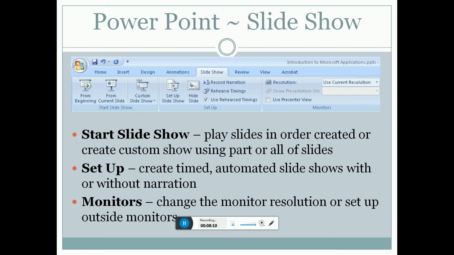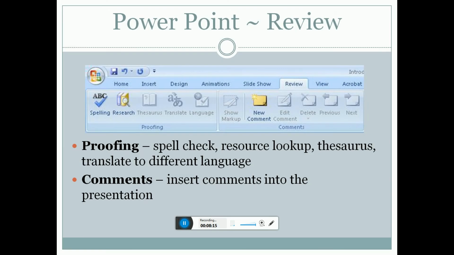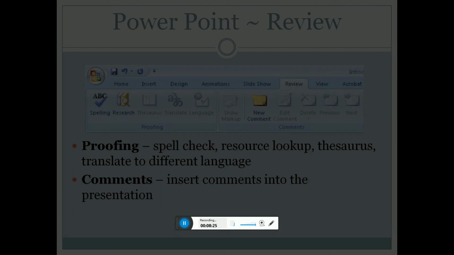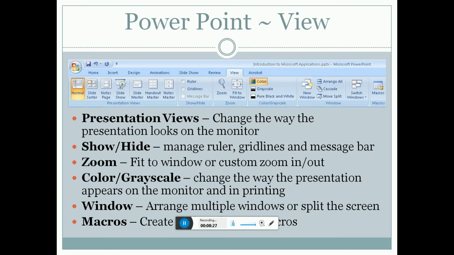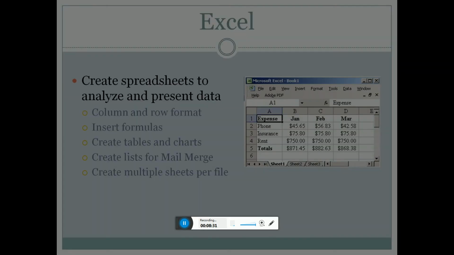Monitor: change the monitor resolution or set up outside monitors. The proofing: spell check, resource lookup, thesaurus, translator, different languages, contents, insert comments into the presentations. Presentation: use show at zoom, color, grayscale, windows, macros.